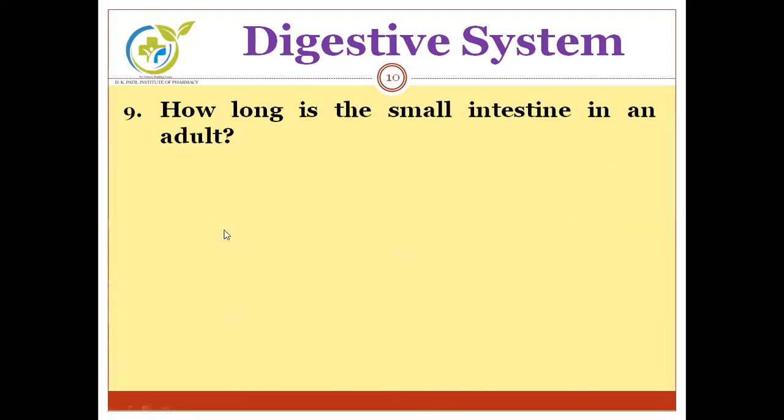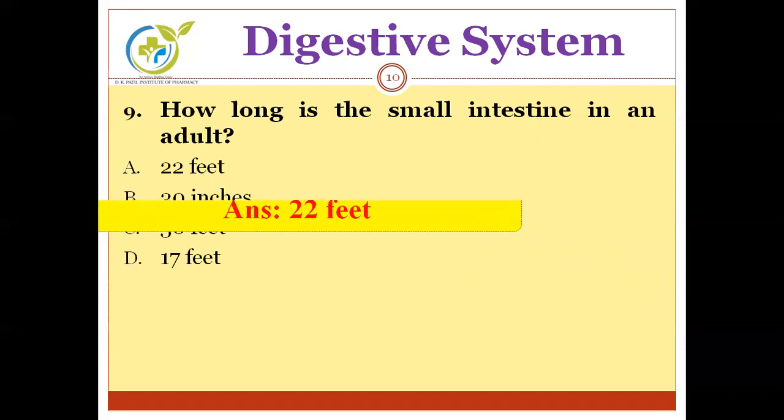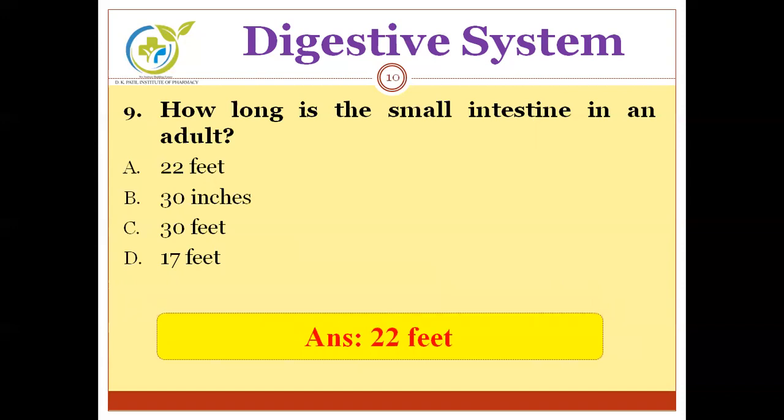Next question. How long is the small intestine in an adult? Options are 22 feet, 30 inches, 30 feet, 17 feet. Do you know the length of small intestine in the body? The correct answer is 22 feet. Means 5 to 6 meters. Total length of GIT is around 9 meters, and total length of small intestine is around 5 to 6 meters, and in feet it is around 22 feet.